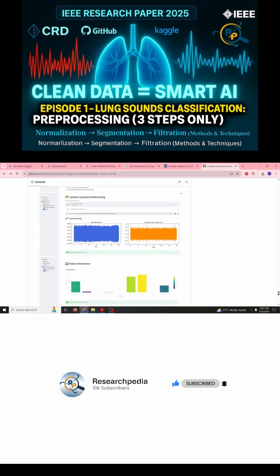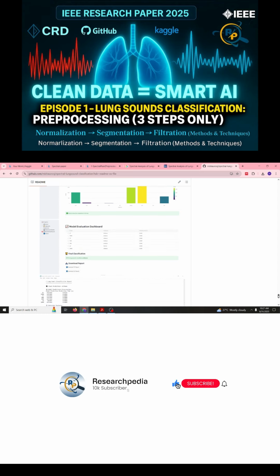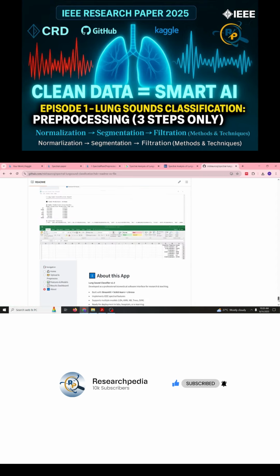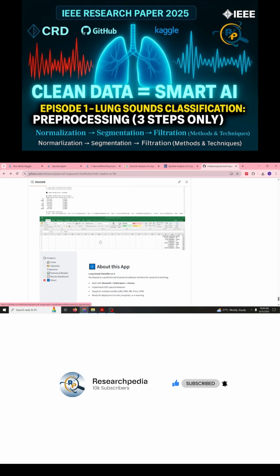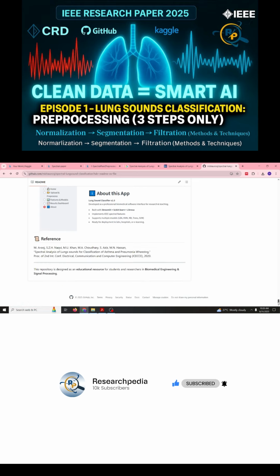If you see here, when you upload lung sounds, you will get something like this. Feature extraction step, it will look like this, and after model evaluation, 3 models that we will deploy in this GUI, you will get the results, and the final results give you the prediction whether it's asthma, pneumonia, and wheezing.